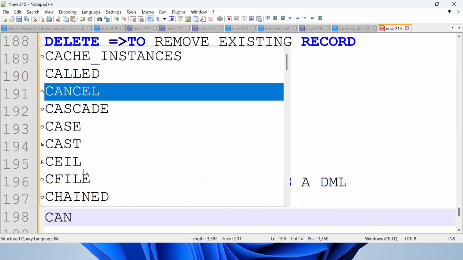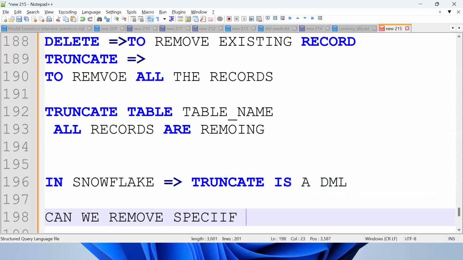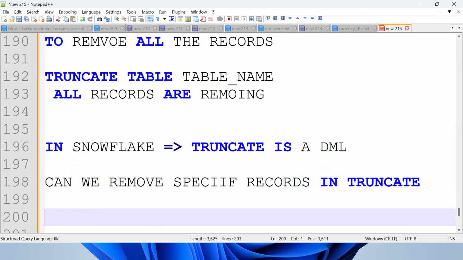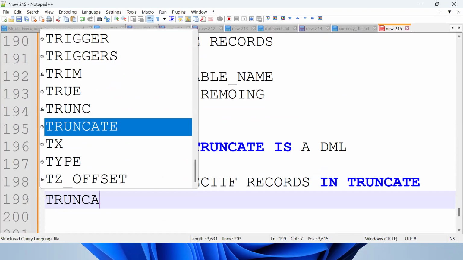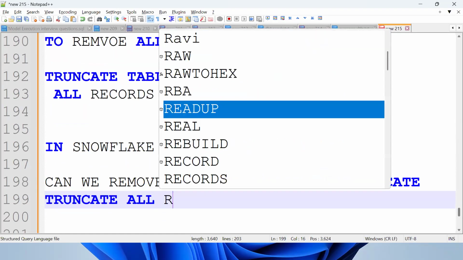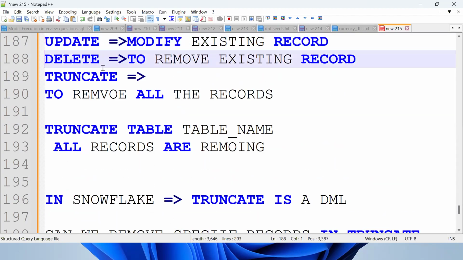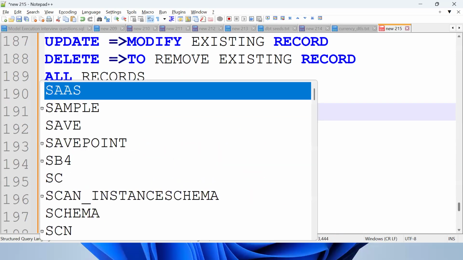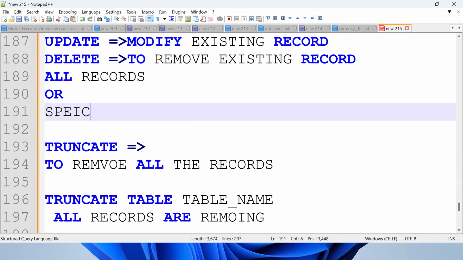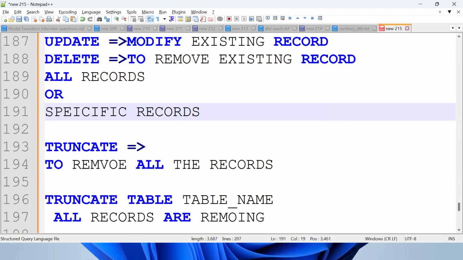Tell me, can we remove specific records in a TRUNCATE statement? No. TRUNCATE removes all records. But what about DELETE? DELETE removes a particular or specific record. So this is the difference: with DELETE we can remove specific records. Got the point?